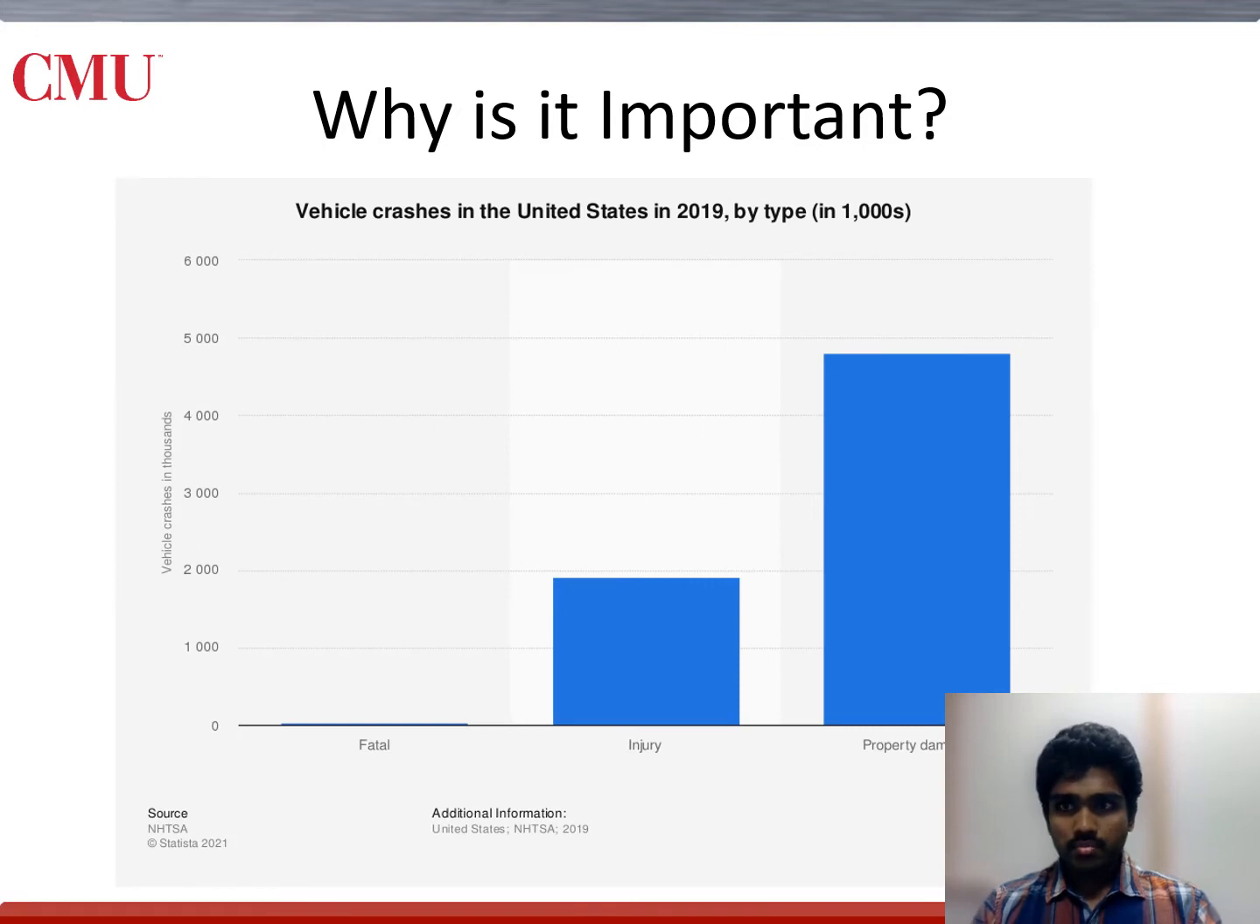In this plot from NHTSA again, we just look at the crashes in the year 2019, the most recent year for which the data is available, and look at the damage caused by car crashes. They mostly result in property damage, physical injuries, sometimes lifetime ones, and ultimately fatal crashes too.